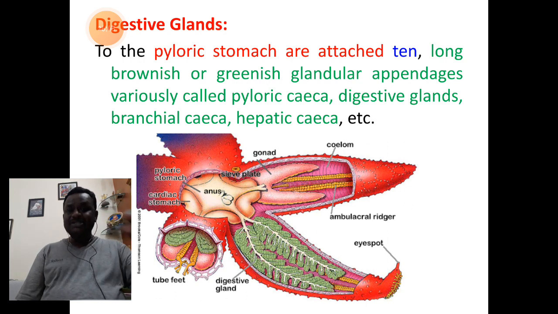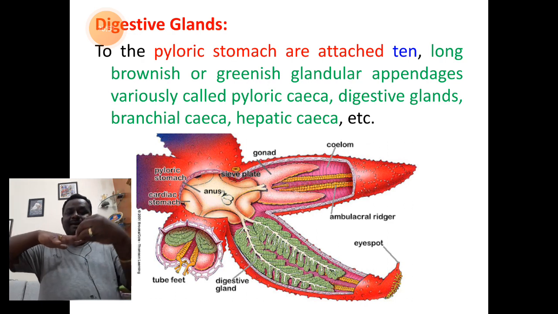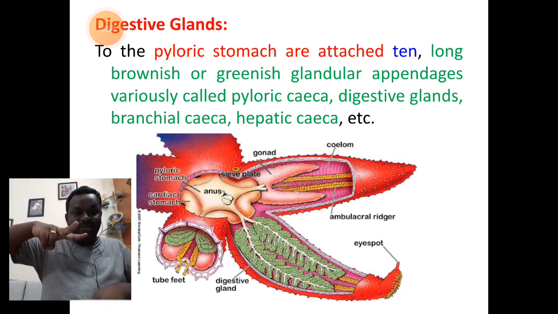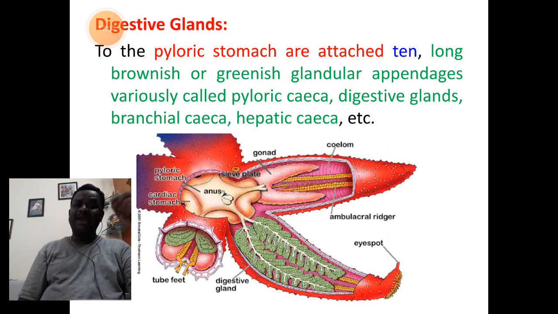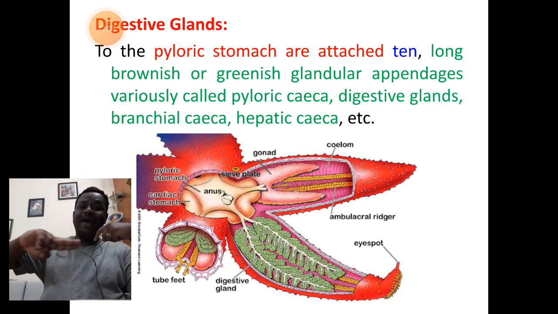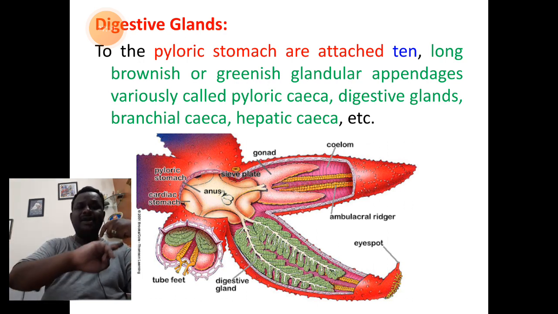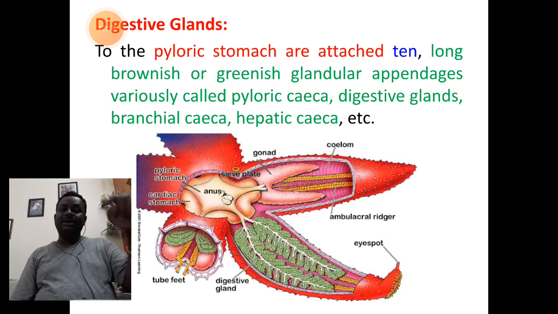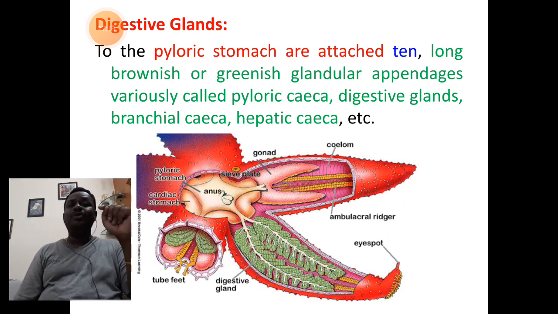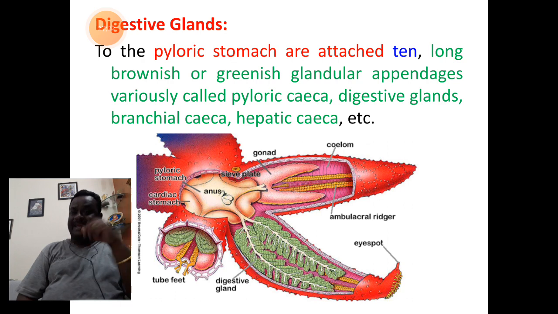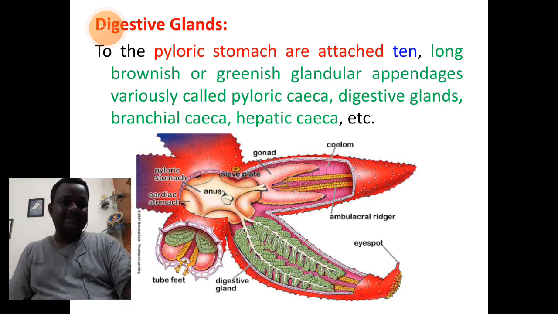I think the position of the digestive gland is clear. You have the pyloric stomach, and the angles of the pyloric stomach will communicate with the pyloric duct. The pyloric duct will now branch out into each of the arms as the structure of pyloric ceca. So like this, at every corner you find two pyloric cecal structures. Altogether you have in each arm 2, so 5 arms together have 10 pyloric branches of ceca. So that is the importance of the digestive gland.